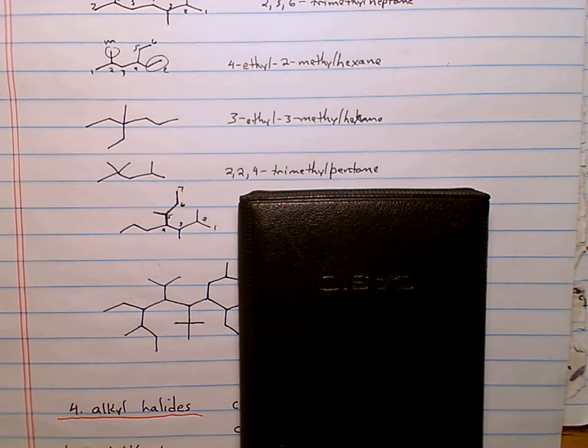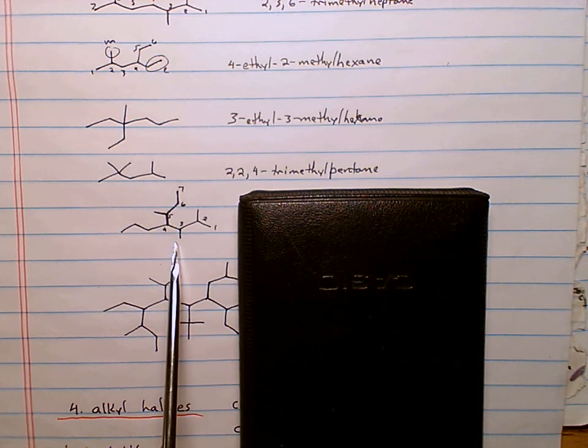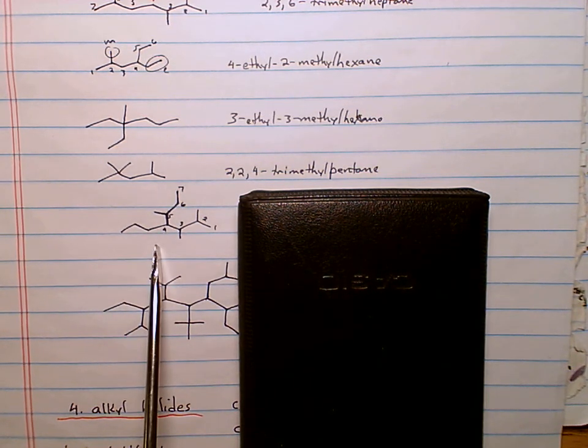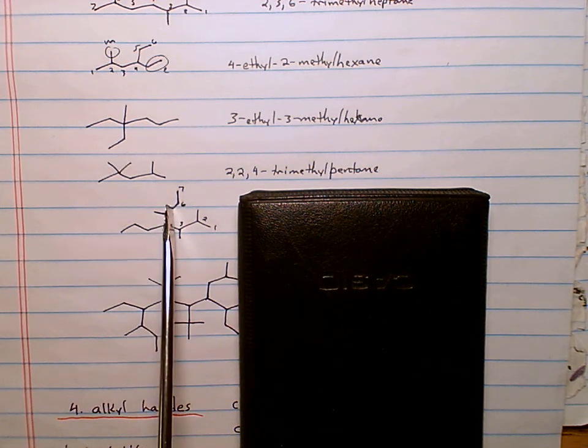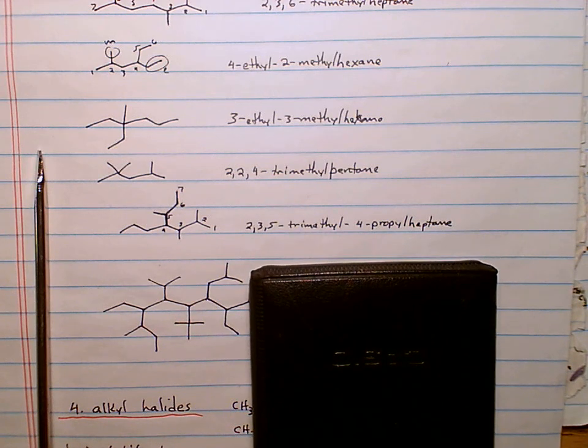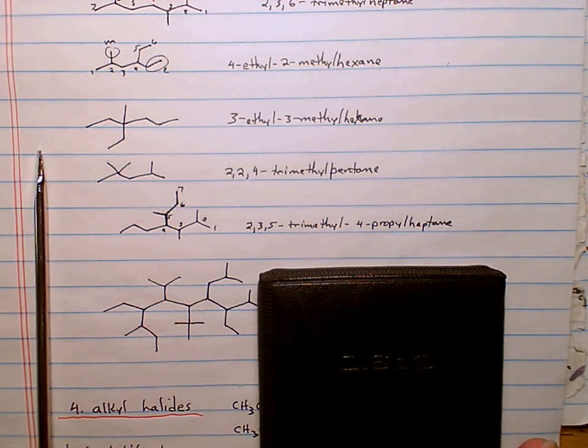So how would we name this? Well, methyl at 2, methyl at 3, propyl at 4, methyl at 5. Did you get 2,3,5-trimethyl-4-propylheptane?